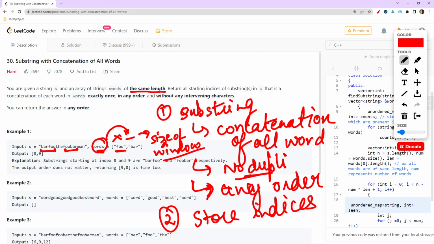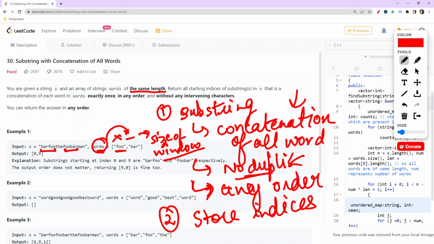Now besides this window, we also are required to check for the duplication part, and also need to check that are all the words being concatenated or not. So for all this scenario, we will maintain a hash map. With that, we will be easily able to tell whether there are any duplicates or whether there is concatenation of all words.